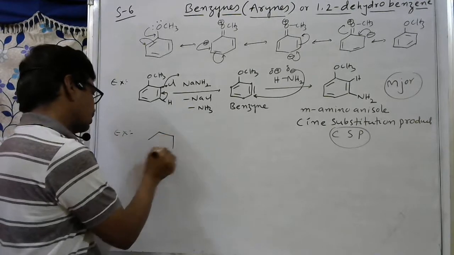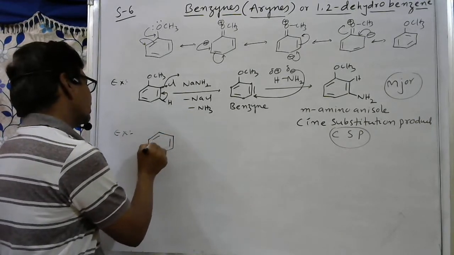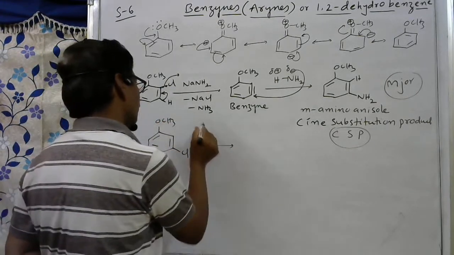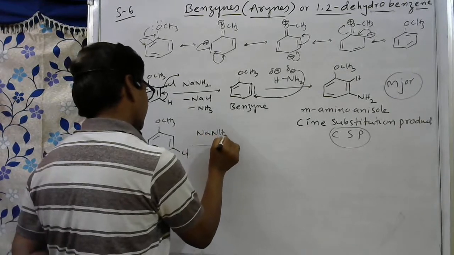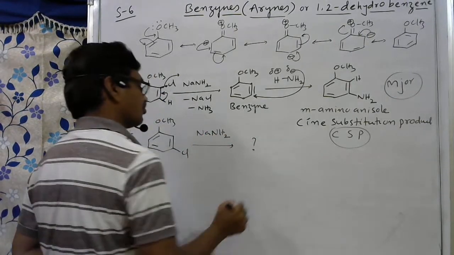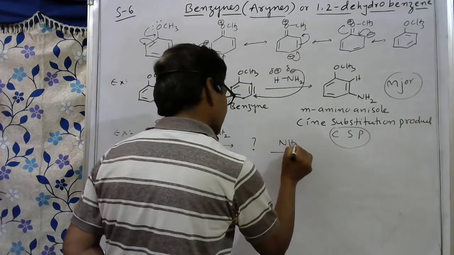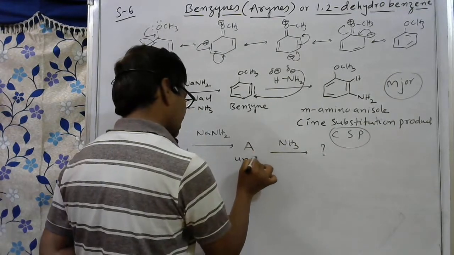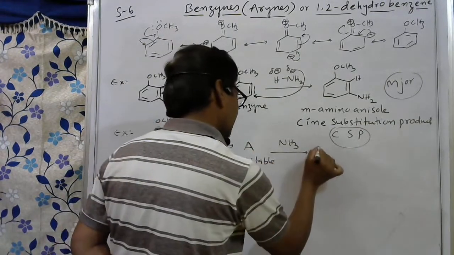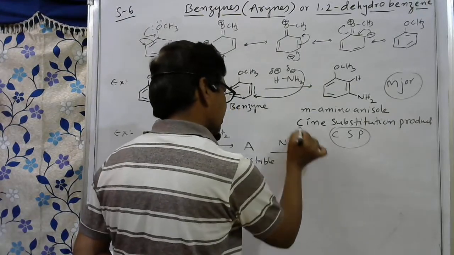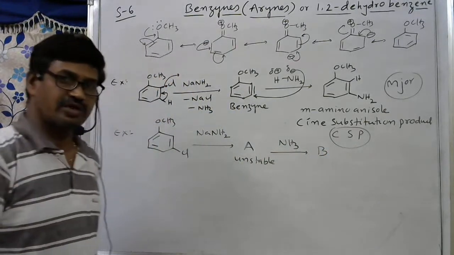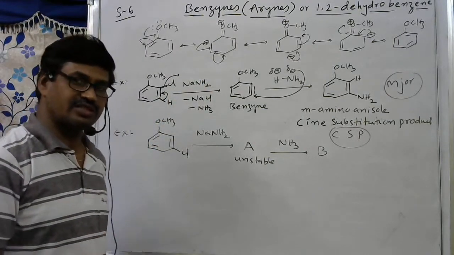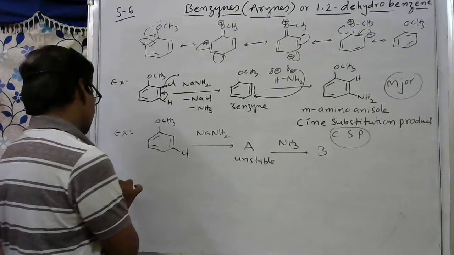In the same way, two other examples you have to think about. Here I am giving questions for you. Here this is the double bond, here OCH3 group is present, then this is metachloroanisole. Here NH2 minus I am taking. So what is the unstable product formed here? Then again here if you take NH3, what is the product produced? For example here A is unstable and B is a product. Is it a cine substitution product or a direct substitution product? You have to check based on these concepts and you have to think. If you have any doubt, please comment in the comment box. I will explain in the next sessions.